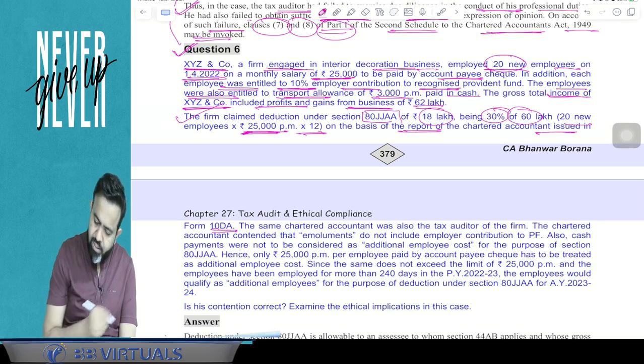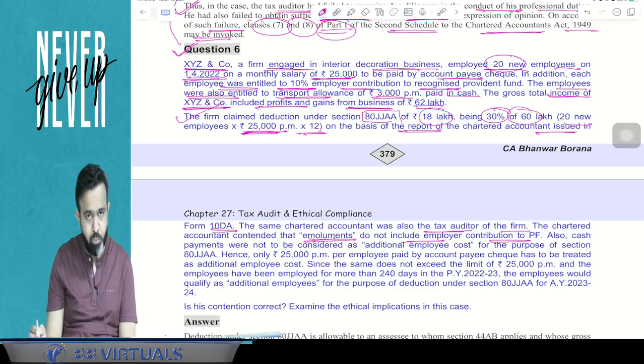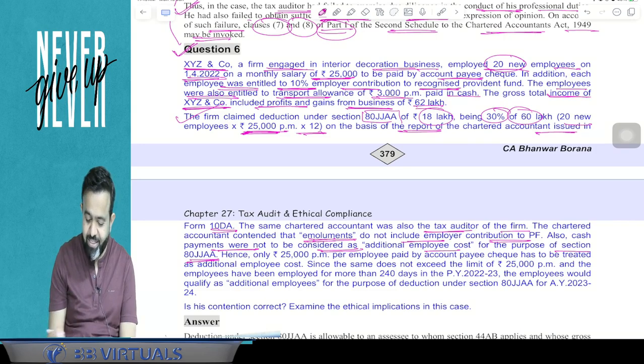Now the same chartered accountant was also the tax auditor of the firm. The chartered accountant contended that the emoluments do not include the employer contribution to PF and that cash payments were not to be considered as additional employee cost for the purpose of section 80JJAA. Hence only 25,000 per month per employee paid by account payee cheque was to be treated as additional employee cost.